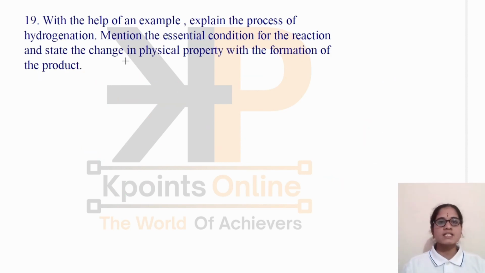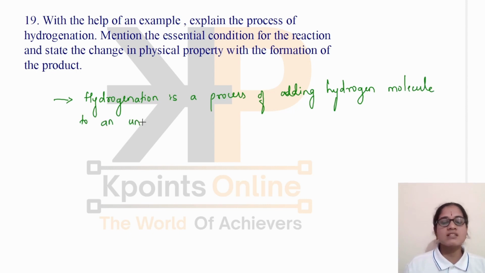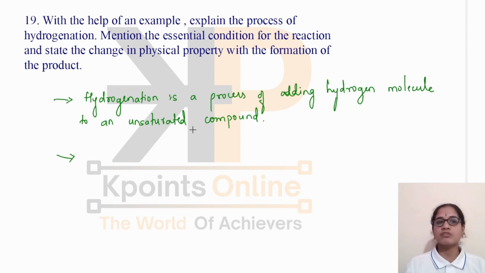The next question is, with the help of an example, explain the process of hydrogenation. Mention the essential condition for the reaction and state the change in physical property with the formation of the product. What do you mean by hydrogenation? Hydrogenation is the process of adding hydrogen molecule to an unsaturated compound, meaning a compound which has a double or triple bond.